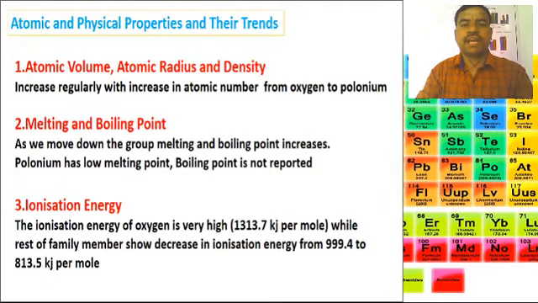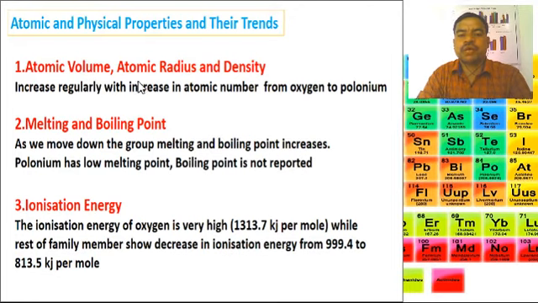Next, atomic and physical properties and their trends in group 16 elements. The atomic volume, atomic radius, and density of the group 16 elements increase regularly with increase in atomic number from oxygen to polonium. Melting and boiling points are very important. As we move down the group, melting and boiling points increase. Polonium has a low melting point and boiling point, and it is not reported.